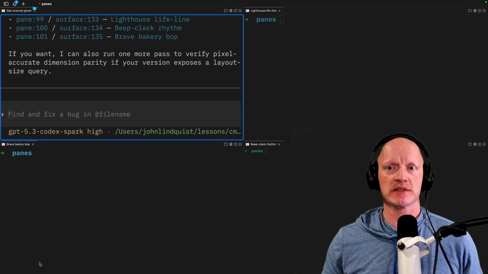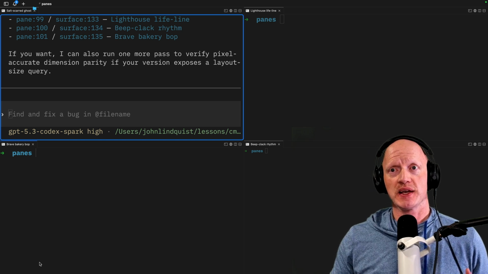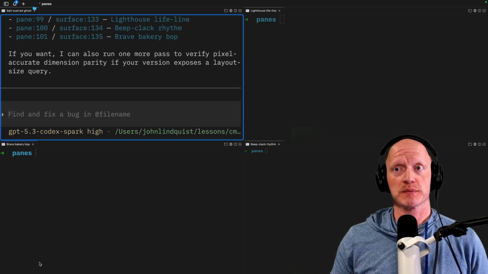And essentially you gain this natural language way of managing all of the panes because CMux has an incredible CLI to expose all of these commands.